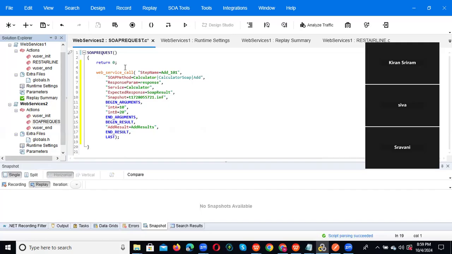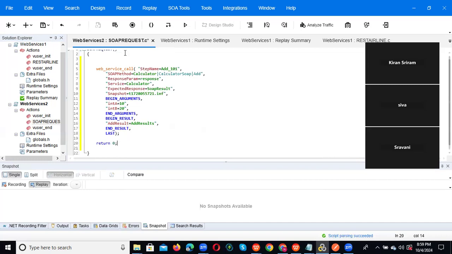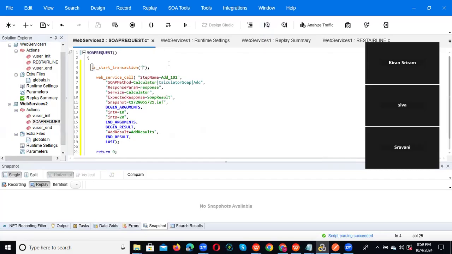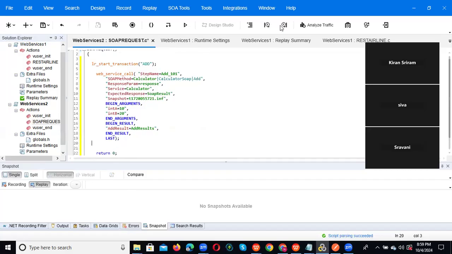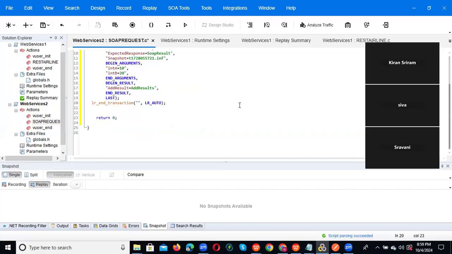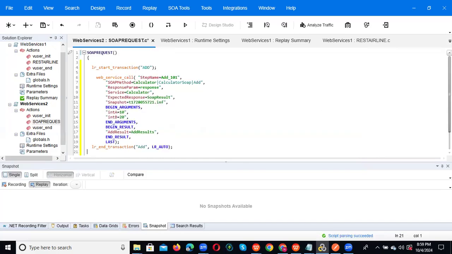Okay, something is lost. Same again, we need to do the same way. Like you can give add, and end transaction also I'm giving. Add. Okay. So after that, just execute. Just execute.